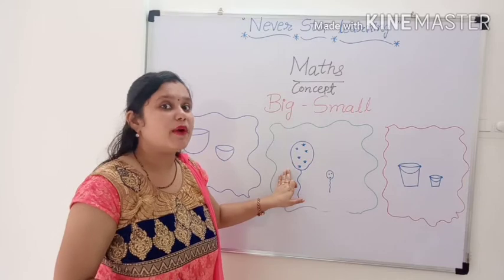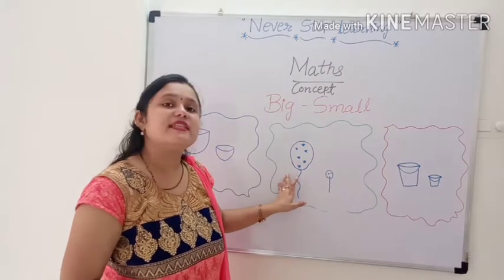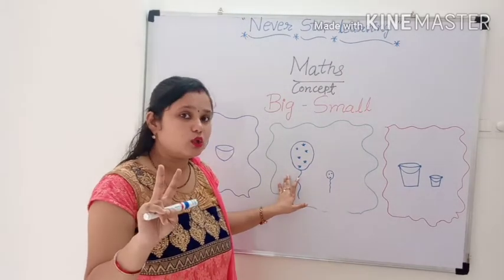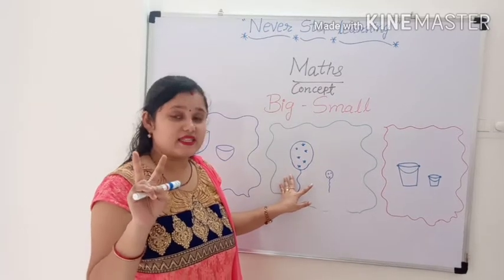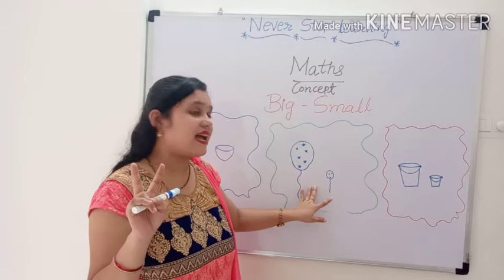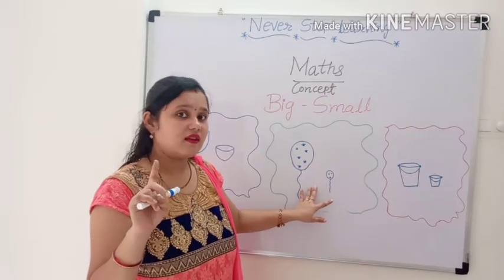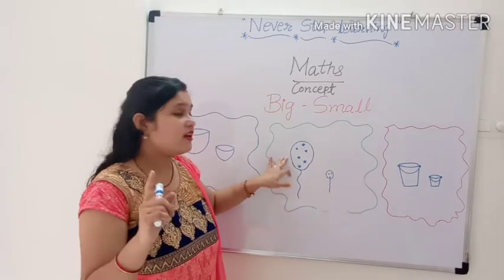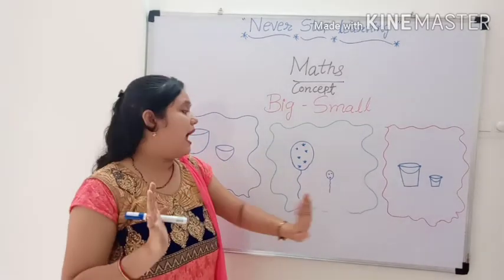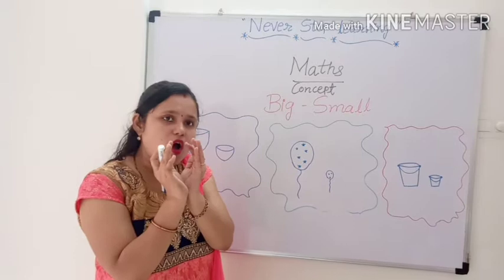These are balloons. How many balloons are there? Two. Do you see the difference between their size? Yes.